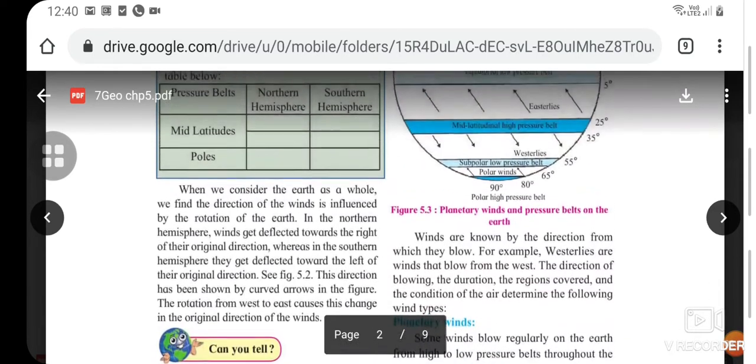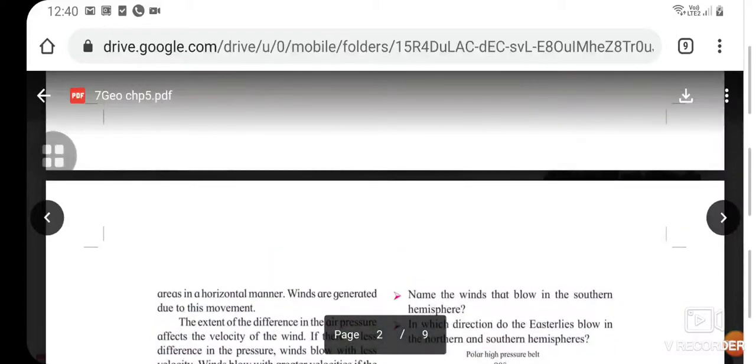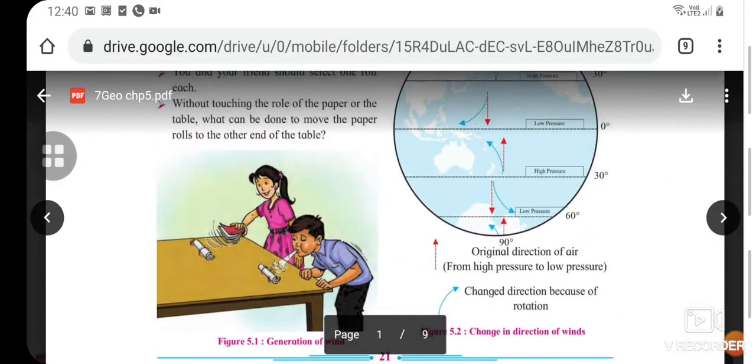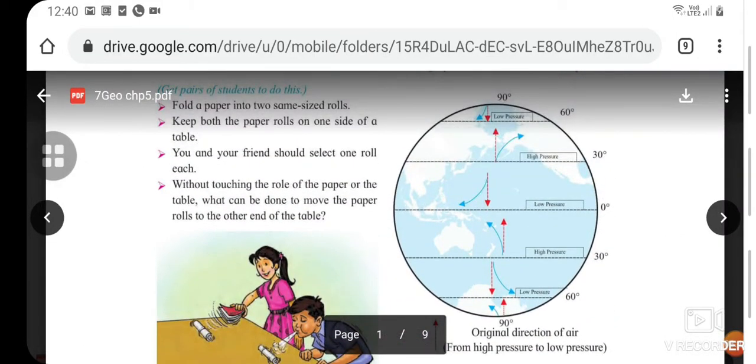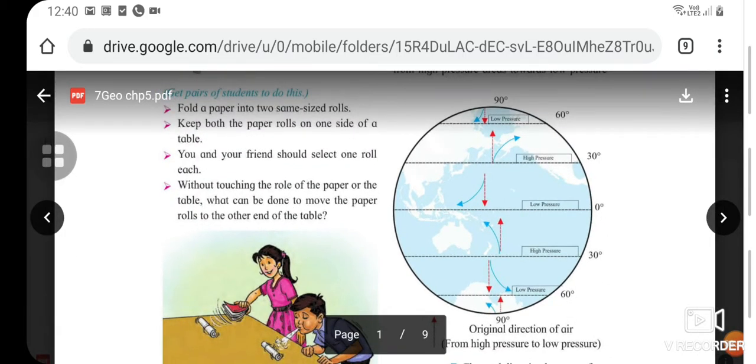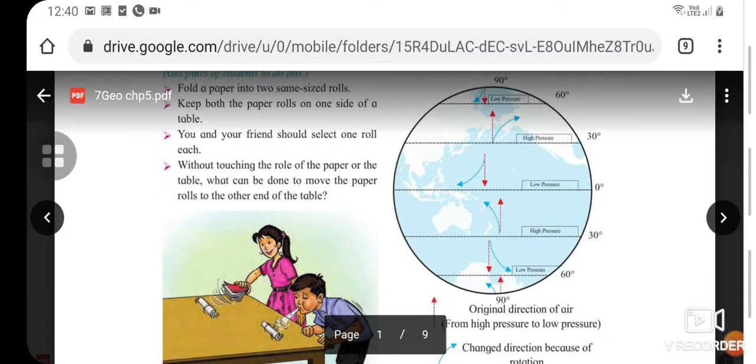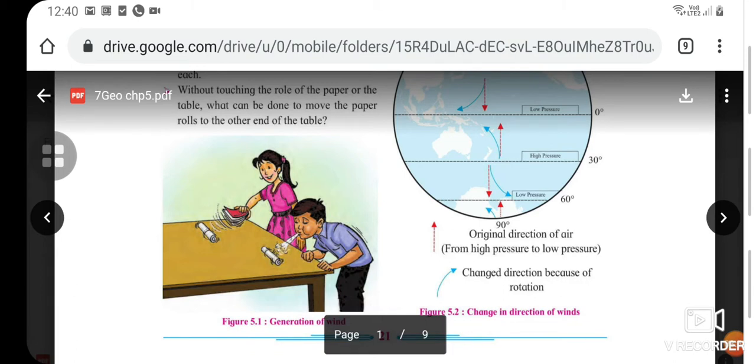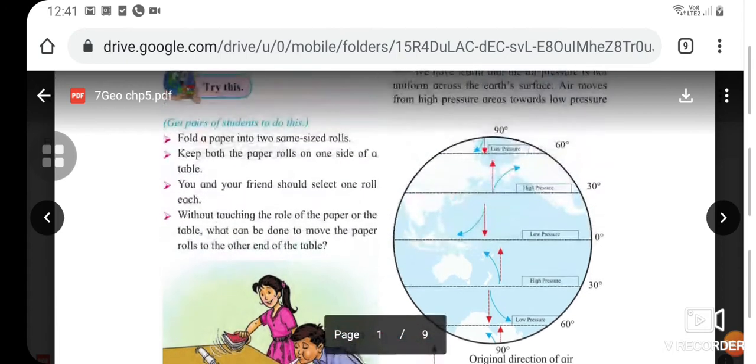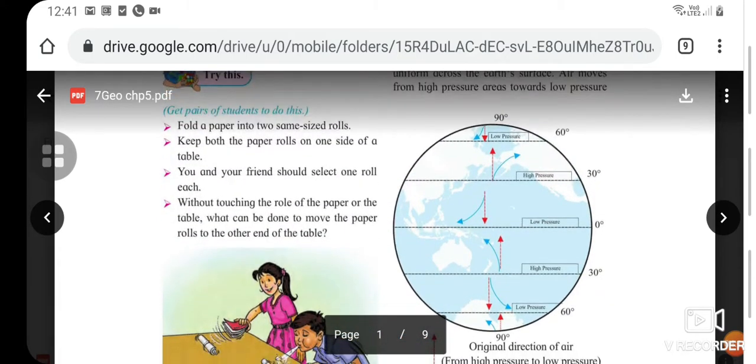As you can see in figure 5.2, here it is. See, where is low pressure and where is high pressure on the diagram? This is the original direction of the air from the high pressure to the low pressure, okay? And the blue arrow is for the changed direction because of the rotation. See, notice the red and the blue arrows.